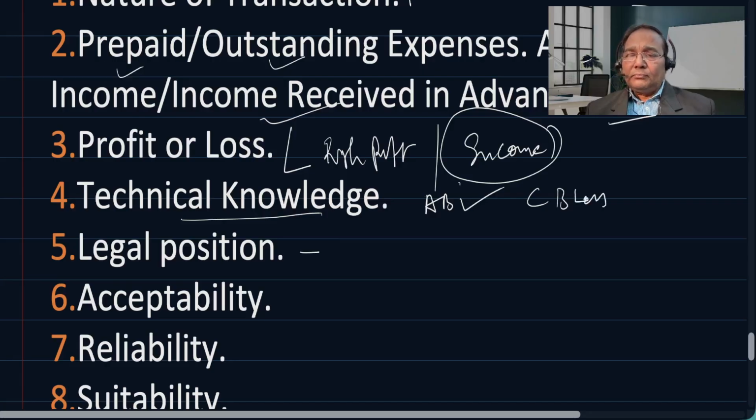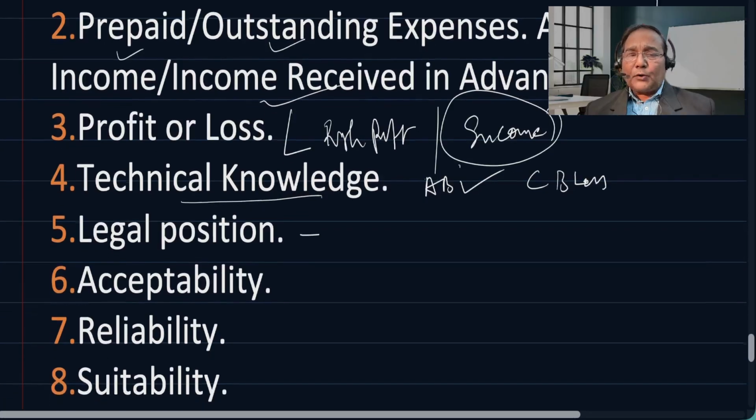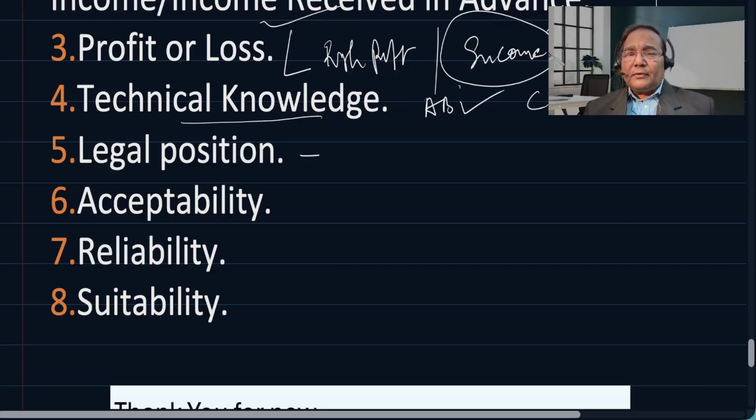Legal position. So, accrual basis accounts which are audited have legal implications as well. This works on accrual basis of accounting as per Indian Companies Act. Whatever the reports which are submitted by the auditor after having certified, it has legal acceptance.